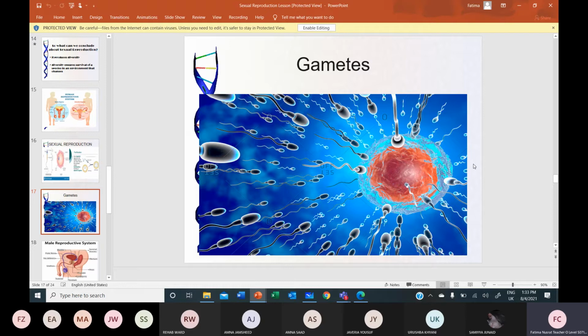All right. So the examiner may give you a question: what happens at the moment of fertilization? So what will you write? We know that the egg is covered by a layer of follicular cells called corona radiata and a fluid around it called zona pellucida. Both of these have to be passed or pierced by the sperm, and then it will be able to fuse with the nucleus of the egg cell to form a diploid zygote.